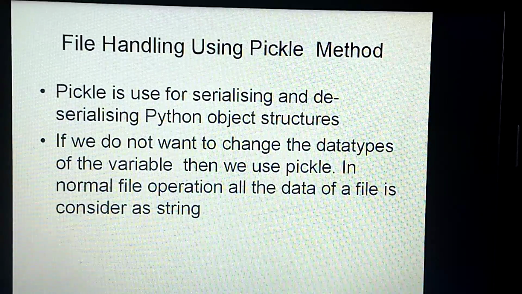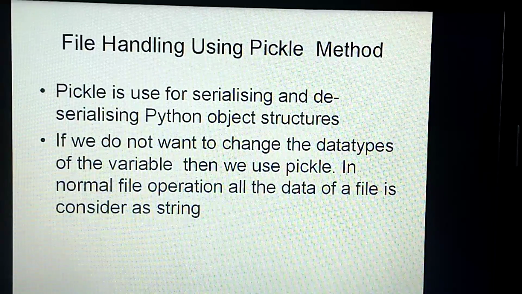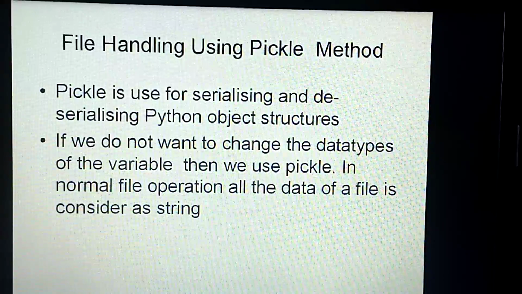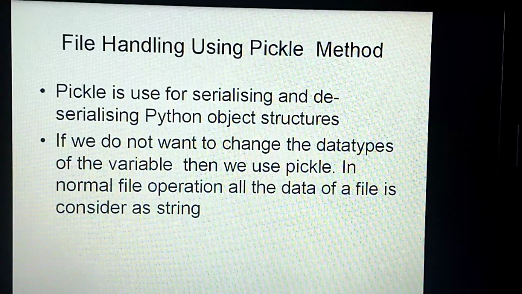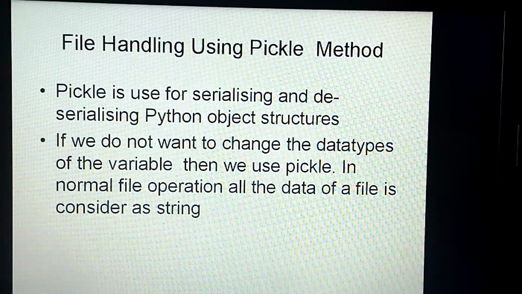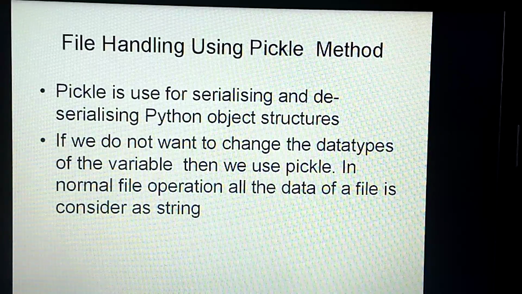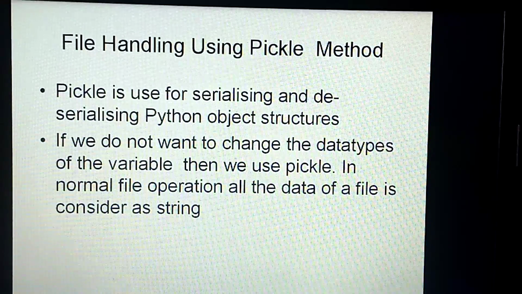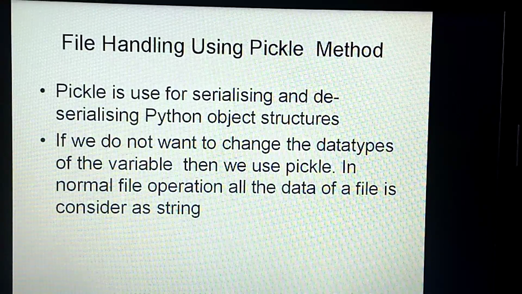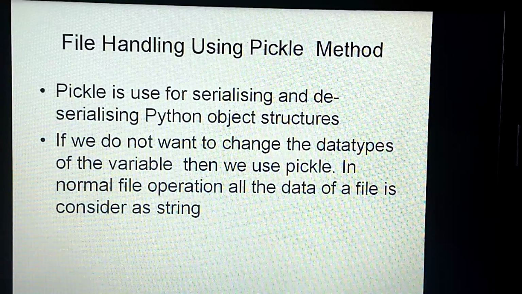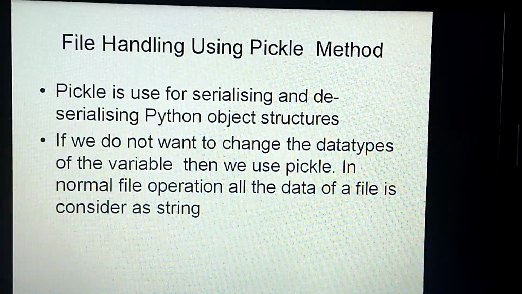Suppose you create a list and you want to write that list into a file. It may be a binary file, but you have to convert it. Why? Because when you are writing into a file, everything is treated as text or a string.